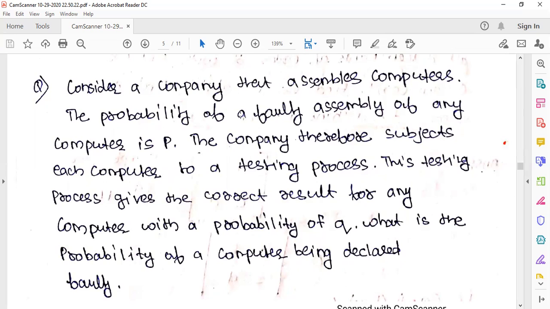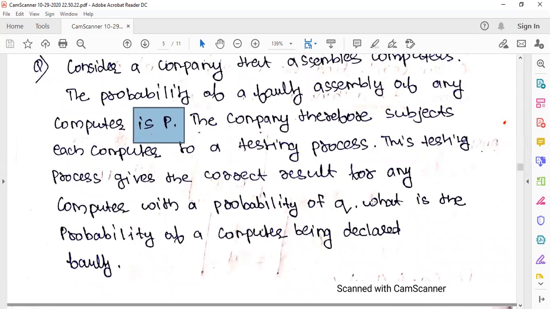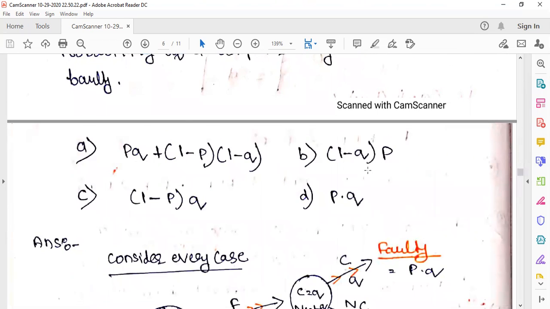Okay, what is given? The probability of faulty assembly of any computer is P. So the probability that one computer is faulty is P. The company subjects each computer to a testing process, and this testing process gives the correct result with a probability of Q. So the probability of getting a faulty computer is P, and upon testing, the test result being correct is Q. What is the probability of the computer being declared faulty? You should consider both the cases.